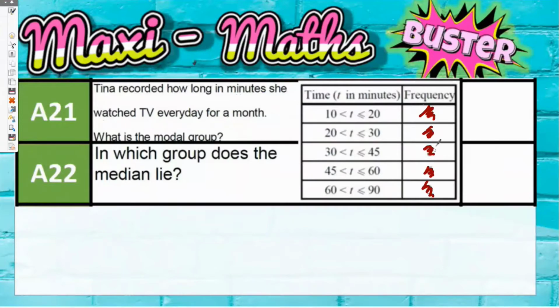Let's just say that this number here was 9, this number here was 7, this was 3, this was 3, and this was 2. The median wouldn't necessarily be this group anymore, as you're about to see. So if you added these up, 9 add 7 is 16, another 3 is 19, another 3 is 22, another 2 is 24. So that would be 24 times.